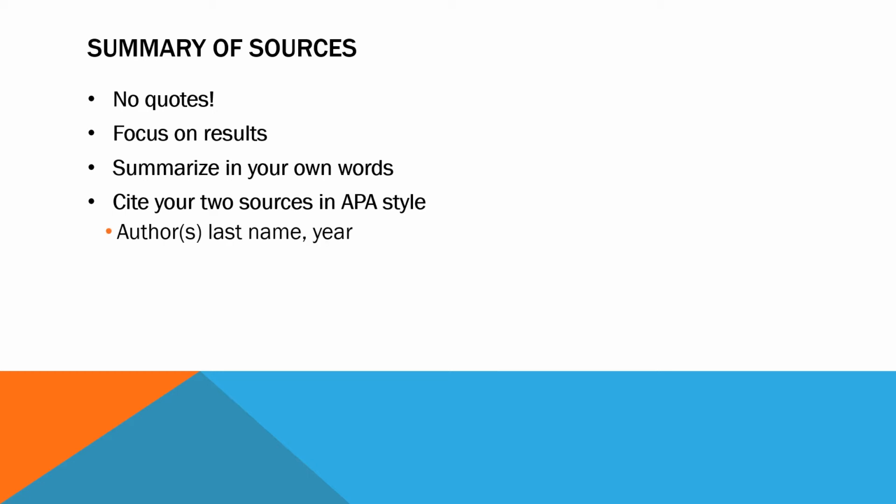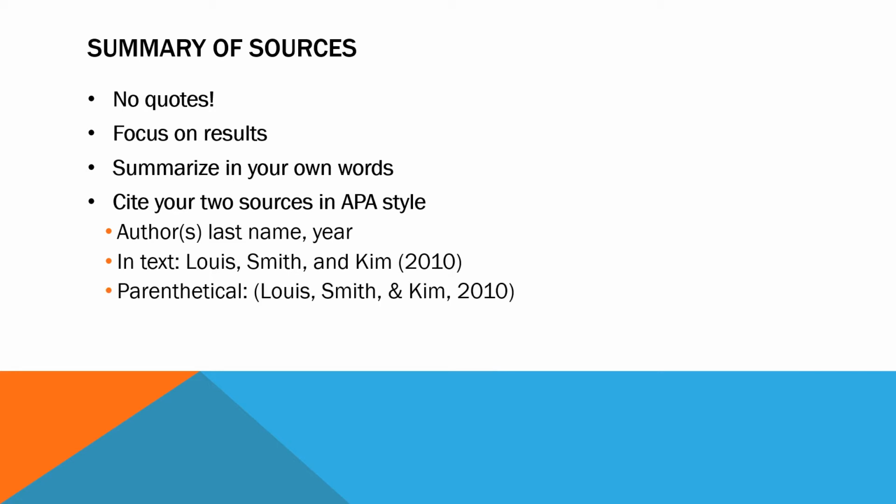As a reminder, a full citation includes the author or authors' last names and the year. And a brief refresher, an in-text citation would include all the authors' last names and the year following in parentheses. And a parenthetical citation would include the authors' names and year all in parentheses. And when we're dealing with parentheses, the general grammatical rule of thumb is you should be able to remove the parentheses and the sentence should still make grammatical sense.